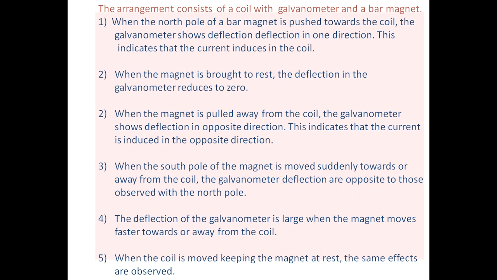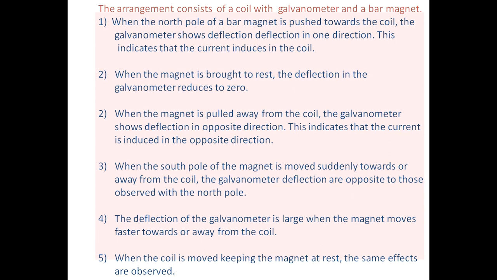The next one: when the south pole of the magnet is moved suddenly towards or away from the coil, the galvanometer deflections are opposite to those observed with the north pole. So when the south pole of the bar magnet comes closer to the coil, the galvanometer shows deflection on one side, and when the south pole is moving away from the coil, the galvanometer shows the opposite deflection.